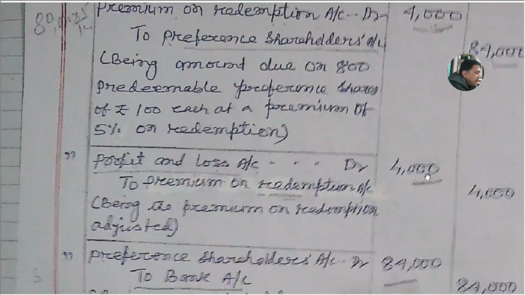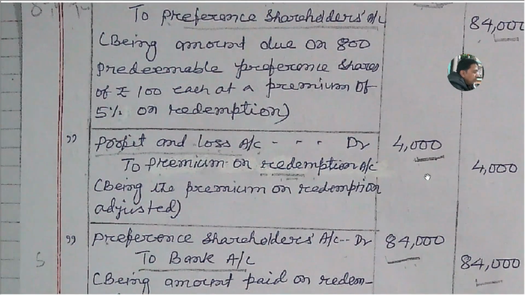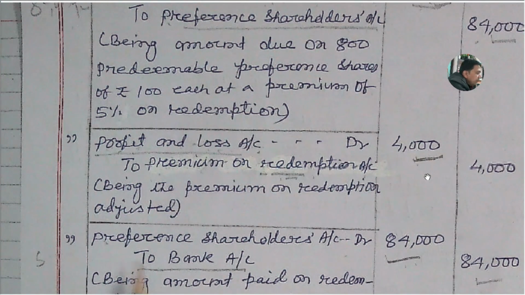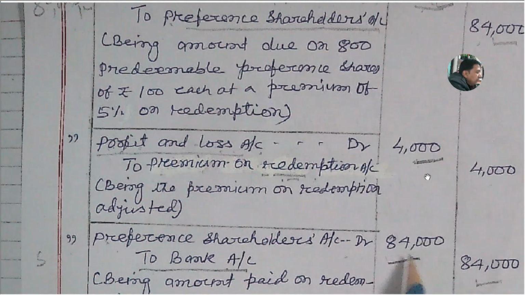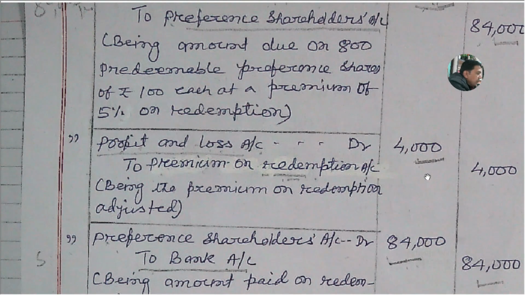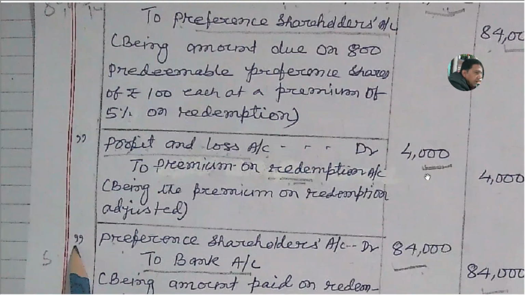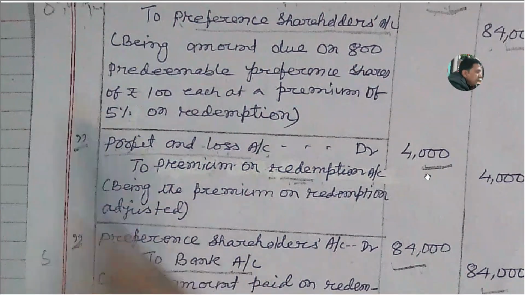And finally the amount to be paid to preference shareholders on redemption. So this is preference shareholders account debit to bank account. So the total amount paid is 84,000, and it is given in the question that the date of redemption is 31st December 2023. So all these entries are dated 31st December 2023.